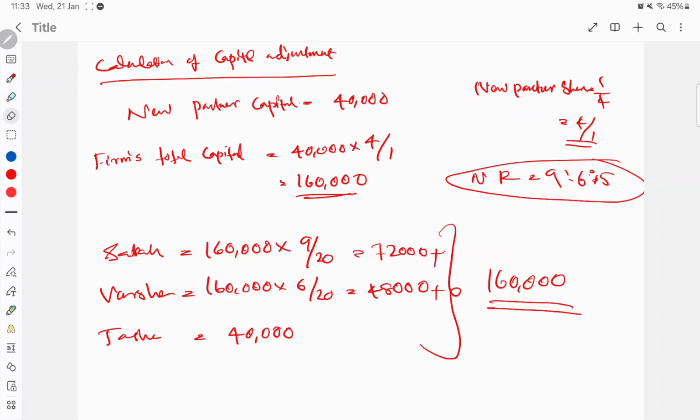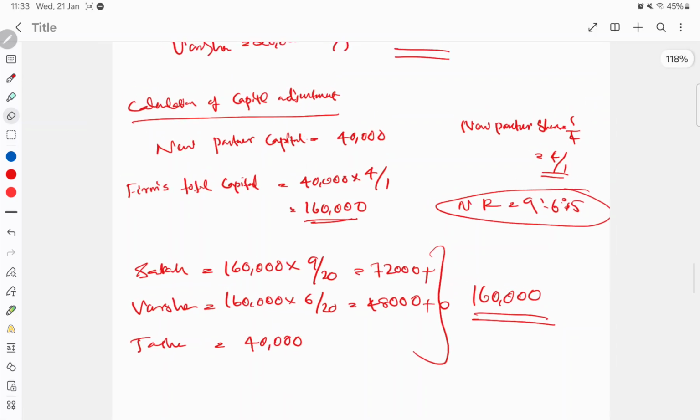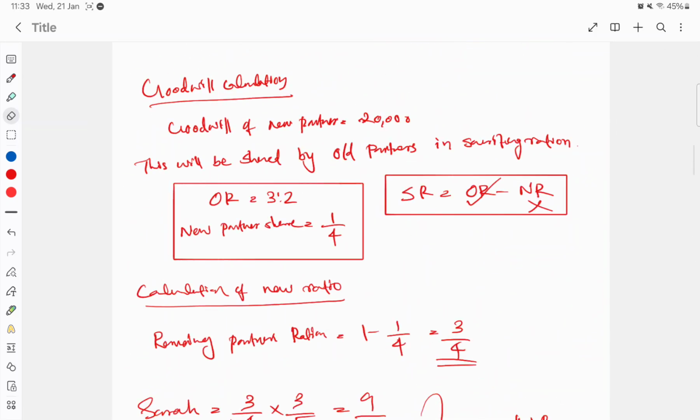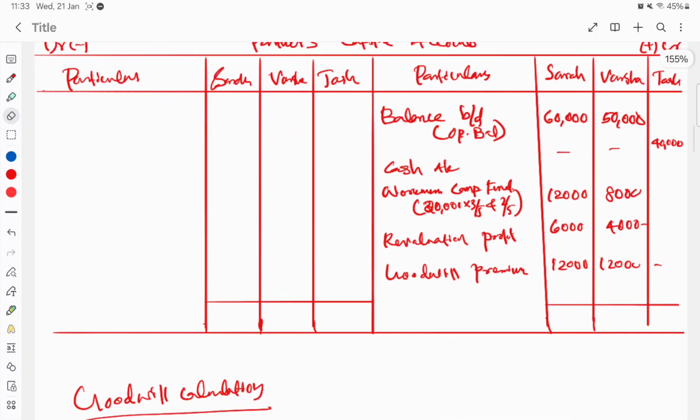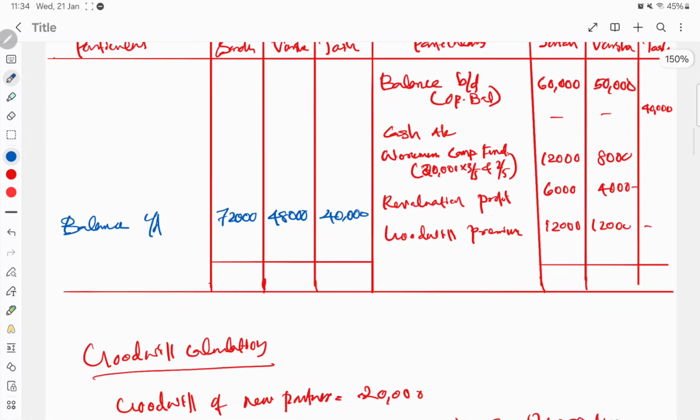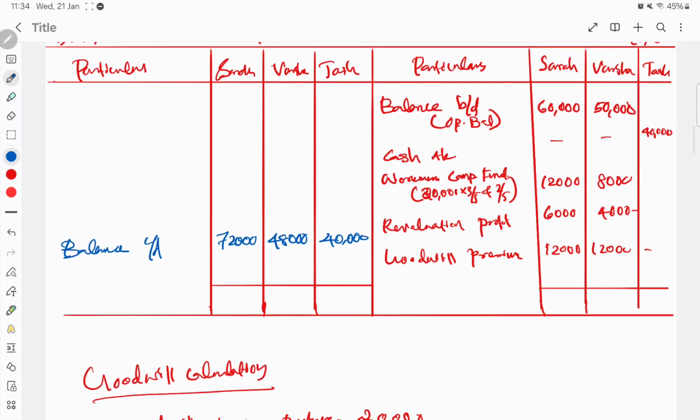Okay, 40,000. So take this figure as the closing balance. This is the new partner's capital. So take these figures as your closing balance here. So here you will write balance carried down 72,000, 48,000 and 40,000. Now we will do the balancing. First take Sarah's account.